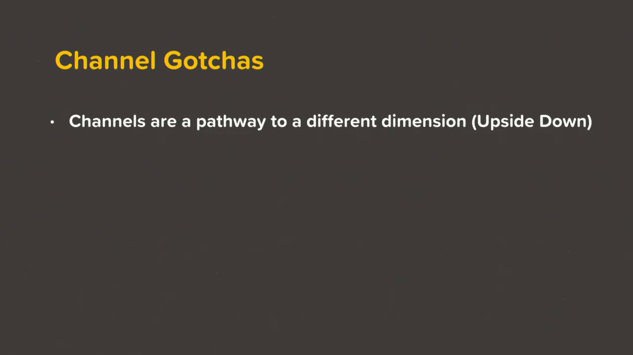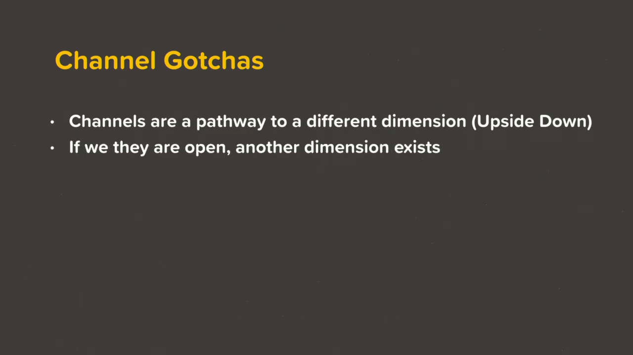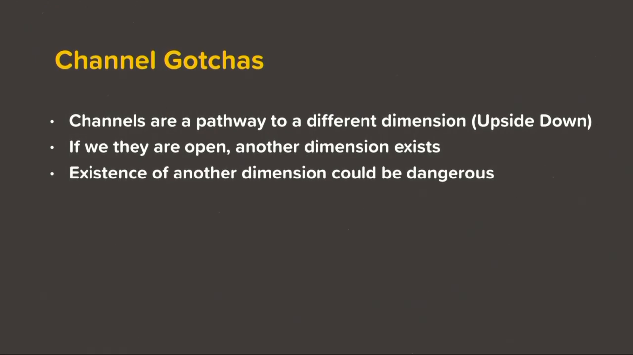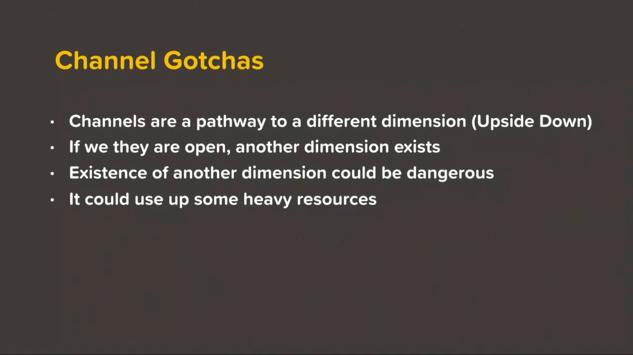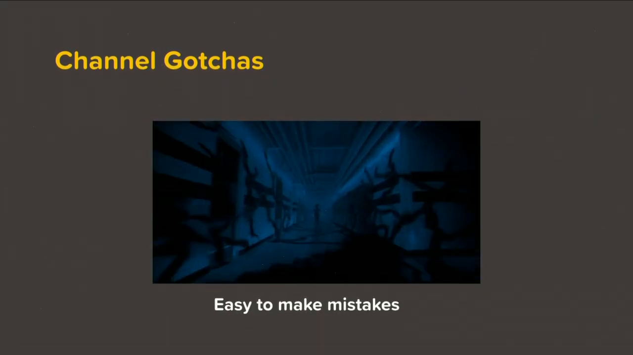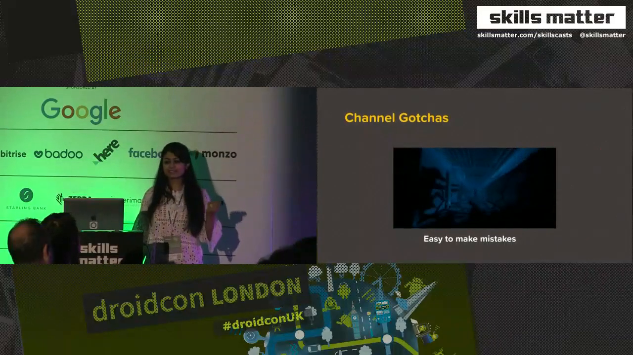So let's try to compare channels with the world of Upside Down. As I like to believe, channels are a pathway to a different dimension, perhaps the Upside Down. If a channel is open, then another dimension exists, and we can call it a coroutine. Existence of this other dimension could be dangerous. This coroutine, which is running in the wild, is dangerous because it could use up some heavy resources. So as I say, channels are easy to make mistakes with.